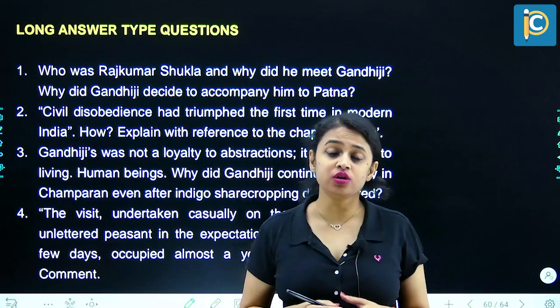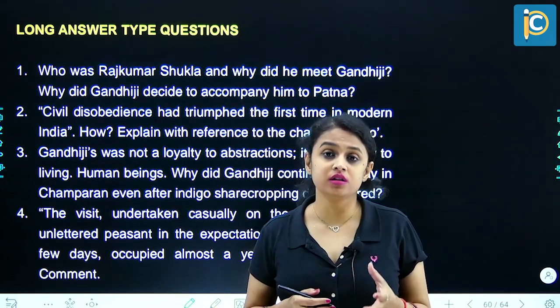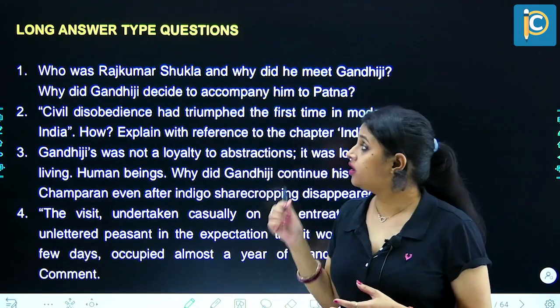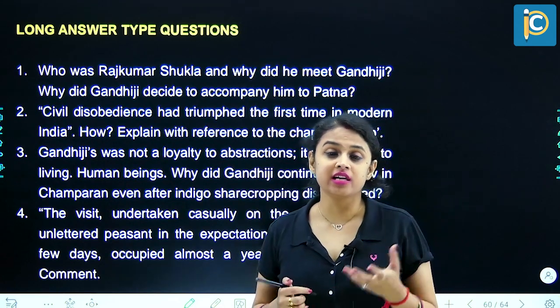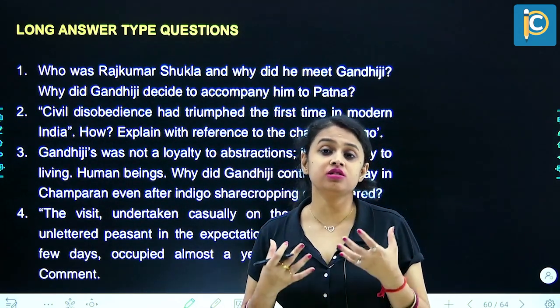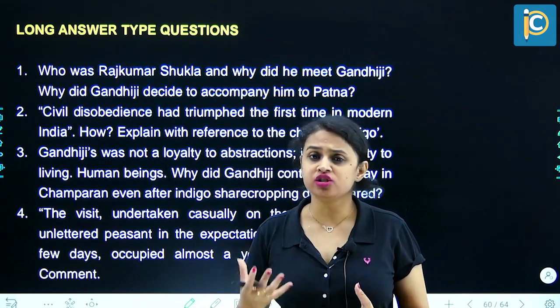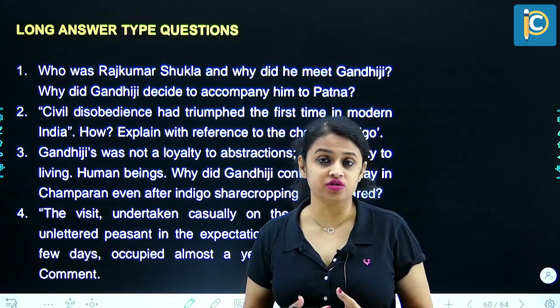So Rajkumar Shukla was a poor peasant or a sharecropper in Champaran, which is a district in Bihar. Now he went to meet Mahatma Gandhi in order to take his help to improve the conditions or bring justice against the Britishers and their unjust laws and exploitation of the sharecroppers of the Champaran district in Bihar.